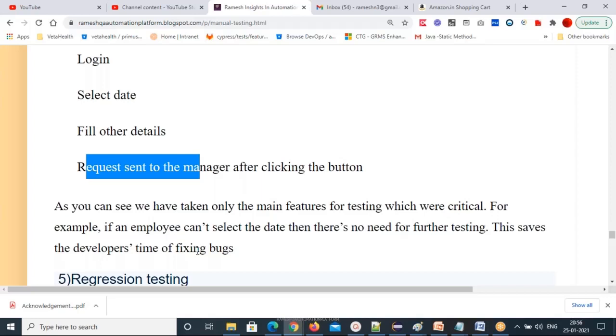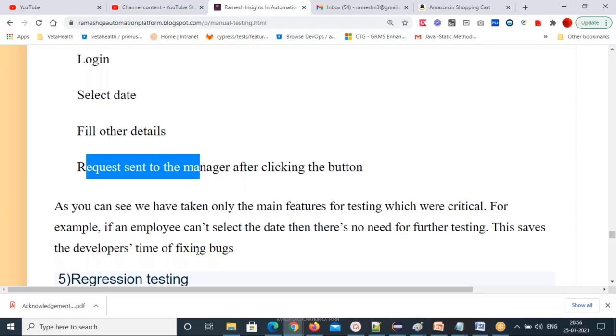Then you will perform system testing or end-to-end testing. End-to-end testing, as I told you, means from registration to login, then search a product, add to cart, payment gateway, billing address selection, and then payment is done, and the confirmation. That's one end-to-end test case.